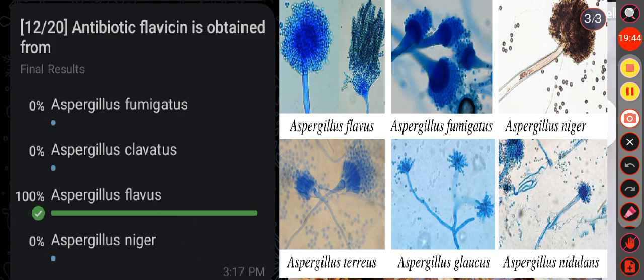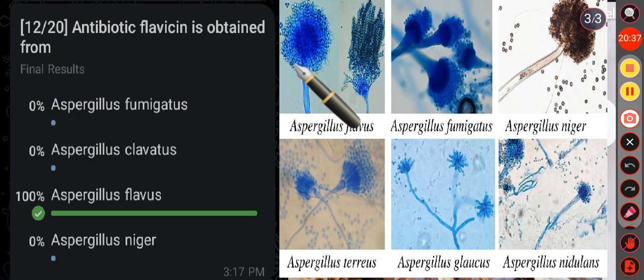Different Aspergillus species produce a wide array of valuable products including enzymes, organic acids and secondary metabolites. For example, Aspergillus niger is a major source of citric acid and various enzymes. As like that, the antibiotic flavicin is obtained from the Aspergillus flavus. And remember, Aspergillus flavus is also known for producing aflatoxin, which is a carcinogenic mycotoxin.